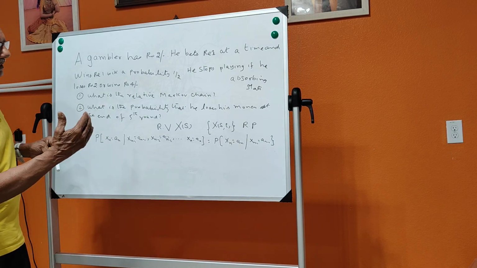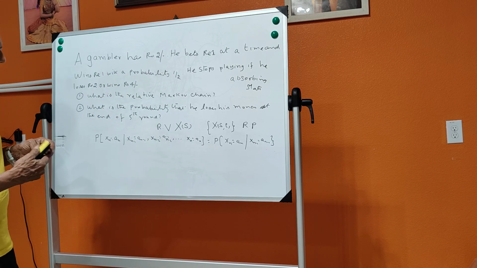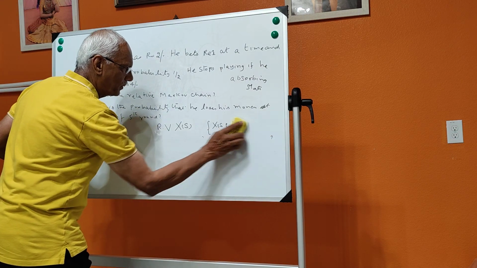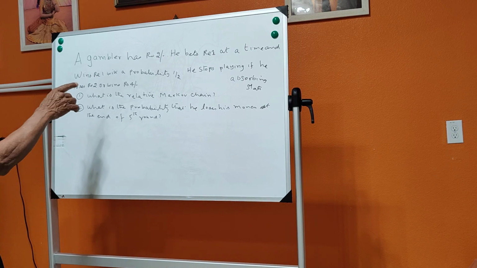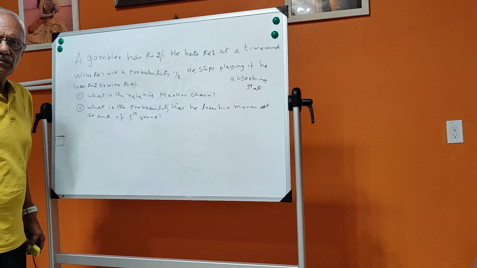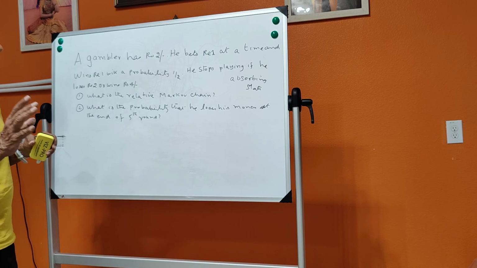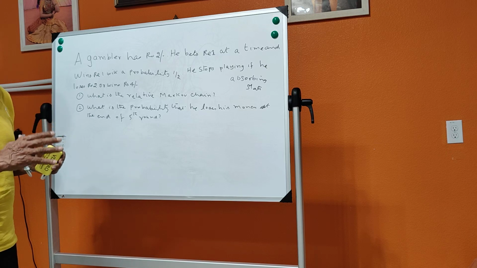Now let us come to the problem straight away. I have written the problem on the board. A gambler has rupees 2 with him. He bets one rupee at a time, and the probability of winning is half.